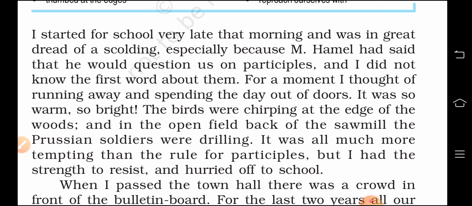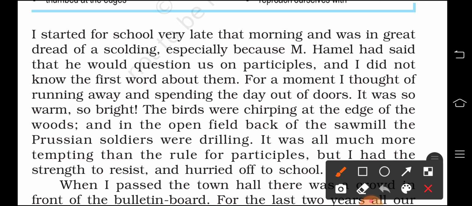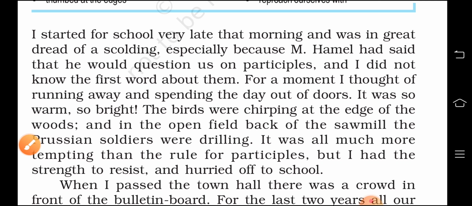There were birds chirping on the trees and the noise of the Persian soldiers doing the drill, right? Drilling is what? The exercise done by the army, you know, here it is drill. So it was much more tempting than the rule for participles, right? So he said that when he heard the chirping of the birds on the trees and the noise of the Persian soldiers doing the drill behind the sawmill.